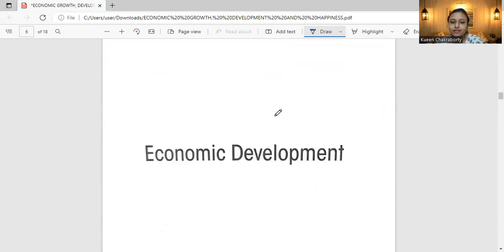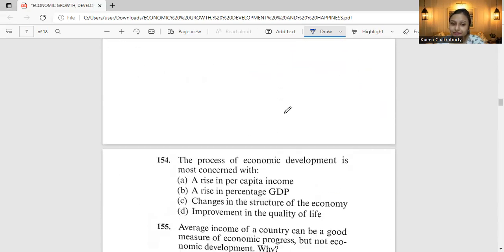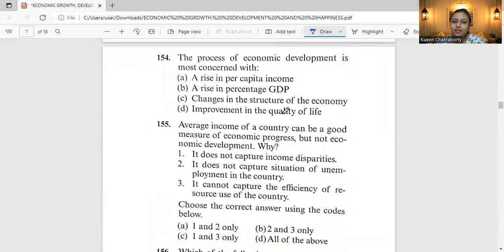Next, moving on to the next set of questions for economic development. For economic development, this is again a next series of questions that we have in mind. So for this, we will start with question number 154. Question 154 says, the process of economic development is most concerned with a rise in per capita income, a rise in percentage GDP, changes in the structure of the economy, improvement in the quality of life. So which one will be our correct answer?